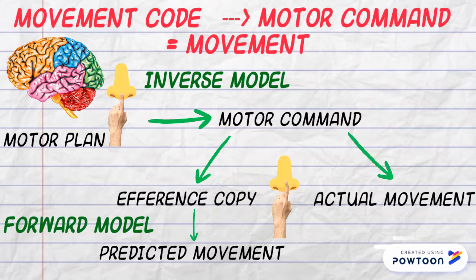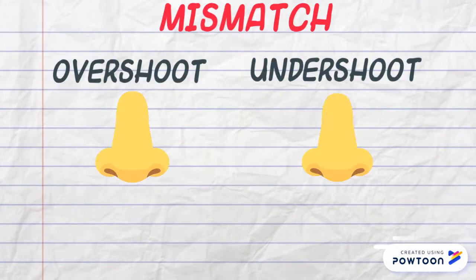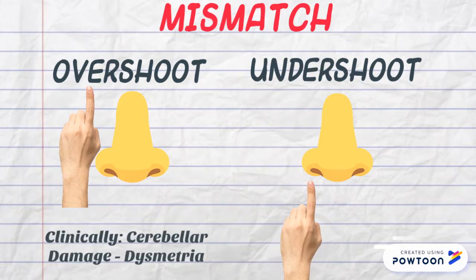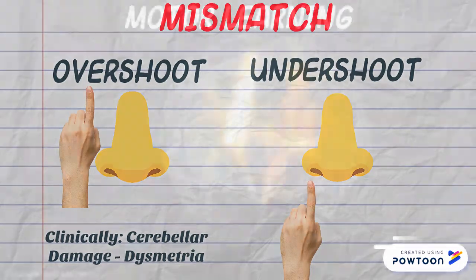It detects the discrepancy of the reafferent signal from the proprioceptive feedback involved in the action. If there is a mismatch, this could result in overshooting or undershooting the target. In some cases, this is observed in patients with cerebellar damage, otherwise known as dysmetria.